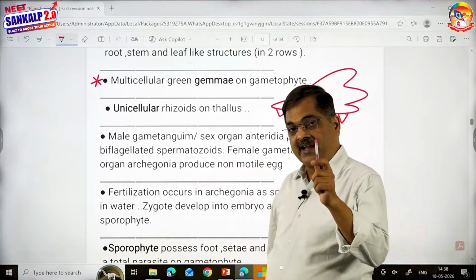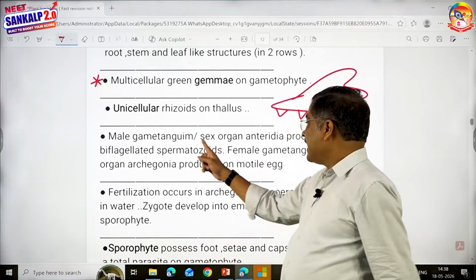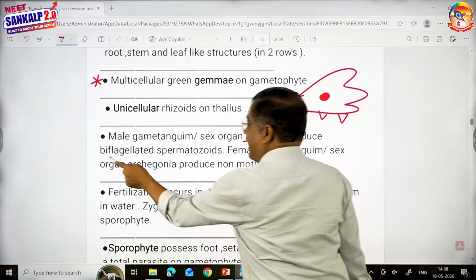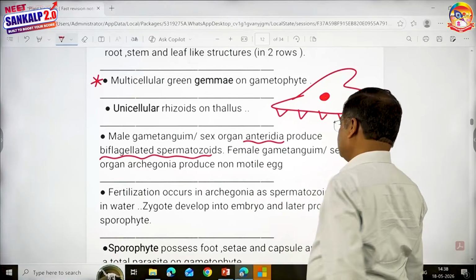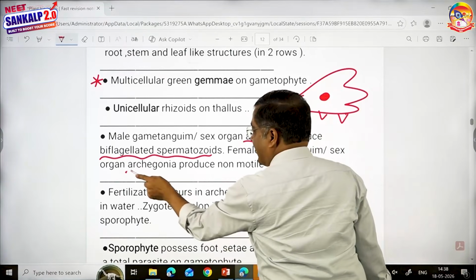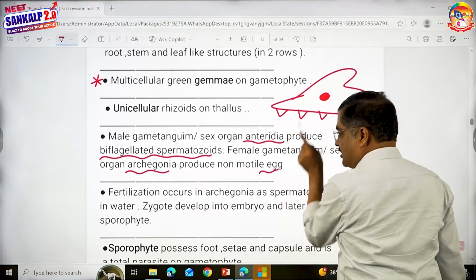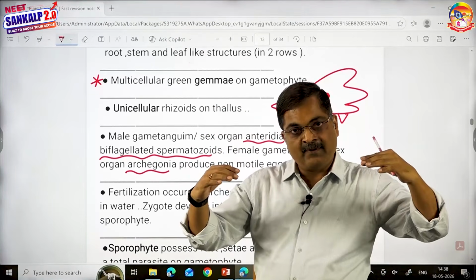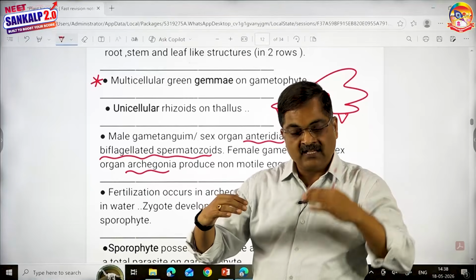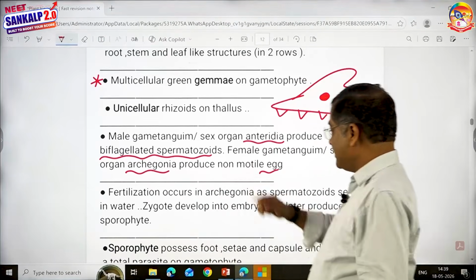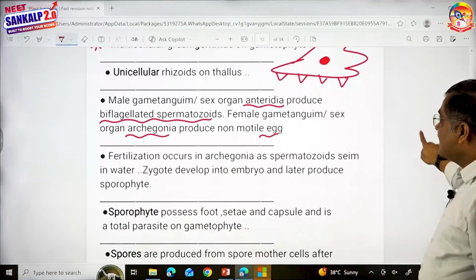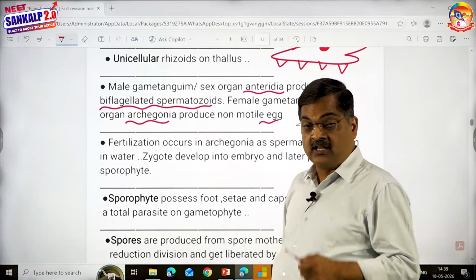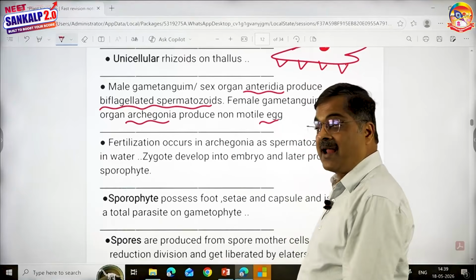Then after gametophyte, you know gametangium, the male gametangium or sex organ is called antheridium, and it produces biflagellated spermatozoids. The female gametangium is called archegonium, and it produces a non-motile egg. Children, gametophyte, male and female gametangium, male and female gamete, zygote, embryo. I told you that we are in the same process. Fertilization occurs in the presence of water. Spermatozoids have to move in the presence of water. That is the reason we call them amphibians of the plant kingdom.